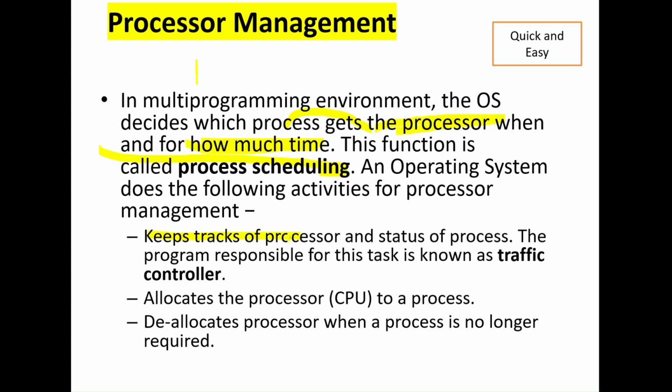And it will also control the traffic between the processes, programs, sorry. Its task is to control the traffic. It acts as a traffic controller. It allocates the CPU to a process, meaning it decides for how much time. And it also deallocates: when the process is done, it will deallocate it, so the processor is free now, and the next process will come and get what it wants.